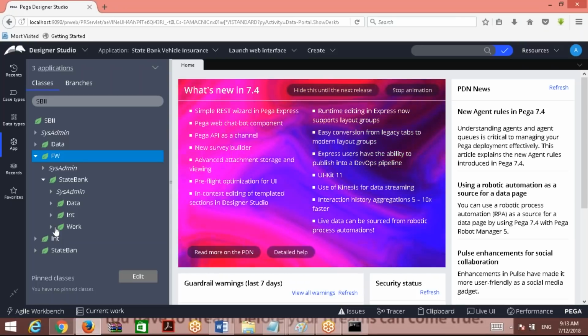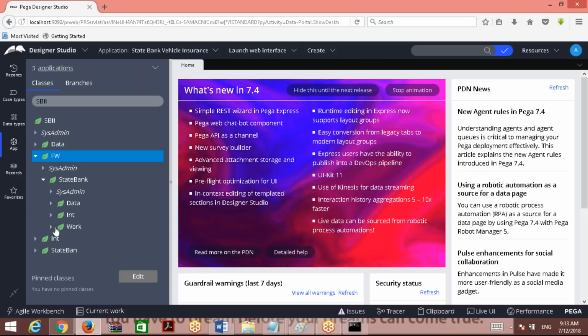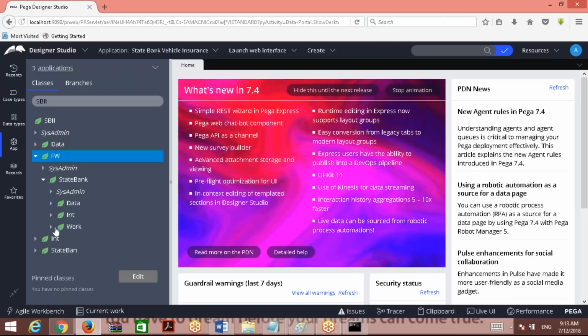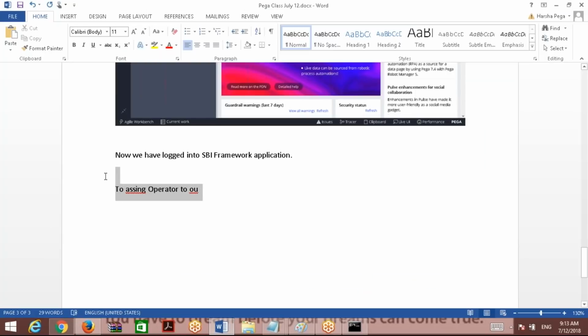The reason is, you need to understand it like a parent and child. The main parent is Pega. I can access anything from Pega. After that, framework is the parent, child to Pega rules. For our implementation, framework is the parent. So child can access parent, but parent cannot access child, simply speaking. Okay, so we'll proceed in this way then.